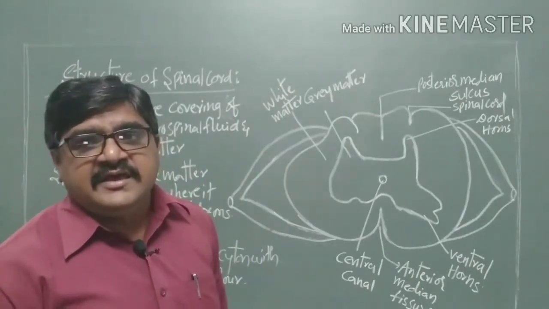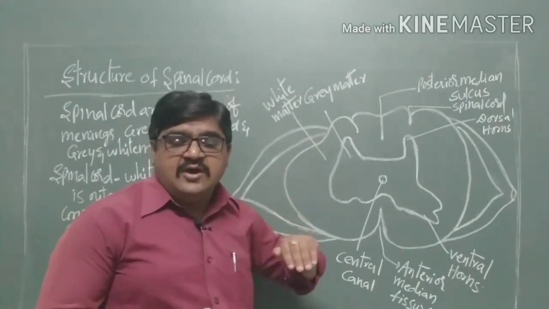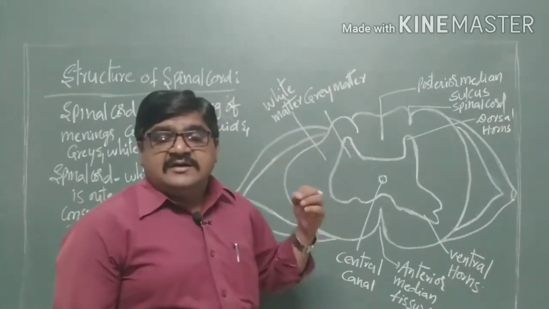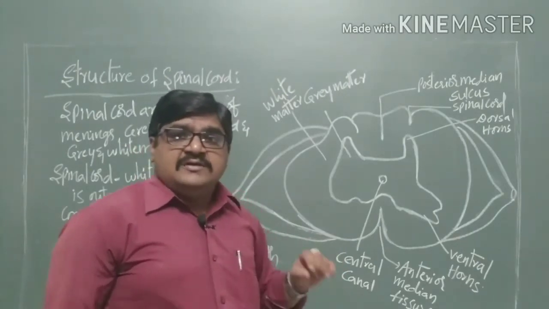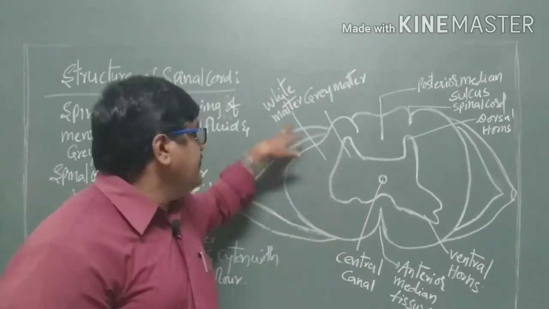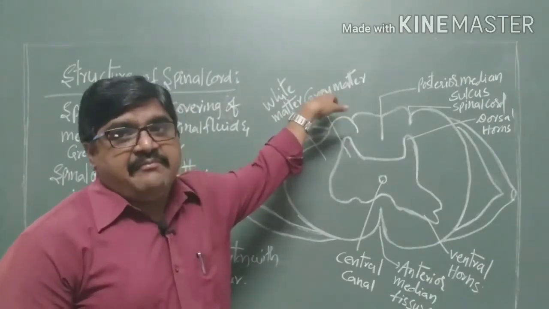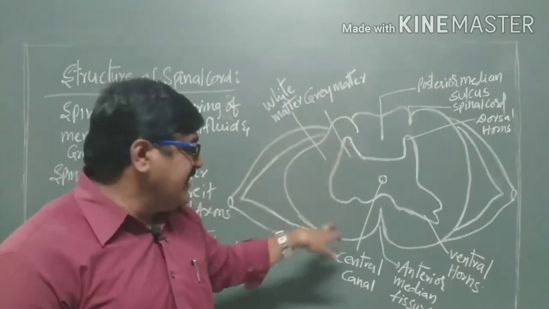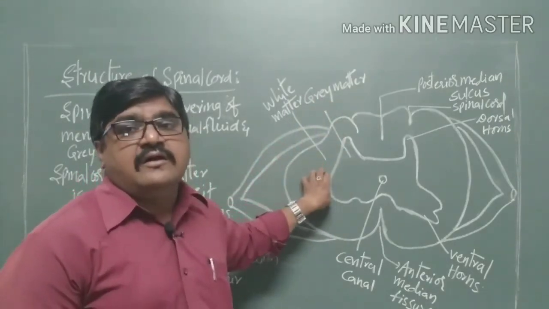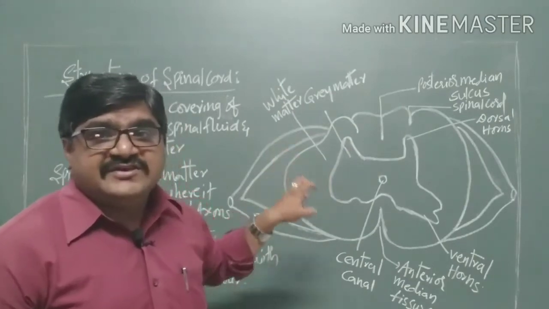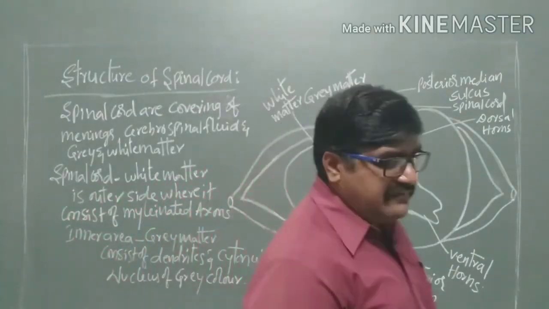Here in a brain, the gray matter presents the outer surface area and the white matter presents the inner surface area. But in the spinal cord, the outer surface is occupied by the white matter and the inner surface is occupied by the gray matter. And now coming to the transverse section of the spinal cord, if you see here